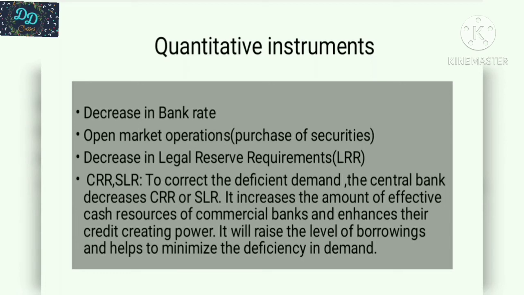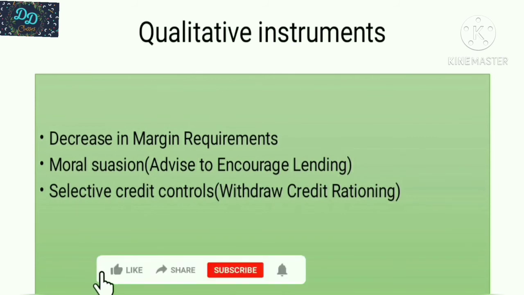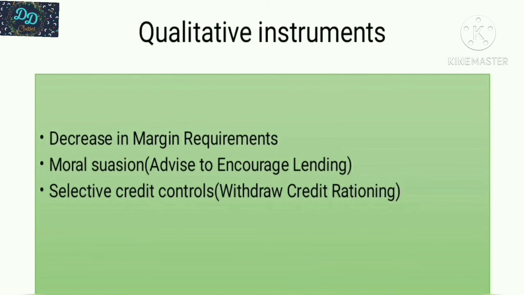Next is qualitative instruments. Here, decrease in margin requirement, moral suasion and selective credit control, that is, withdrawing credit rationing. Decrease in margin requirement means during deficient demand, the central bank reduces the margin, which enhances the credit creating power of banks. With the decrease in margin, commercial banks can grant more loans than before against the same amount of securities. So it encourages the public to borrow more money and raises the level of aggregate demand.